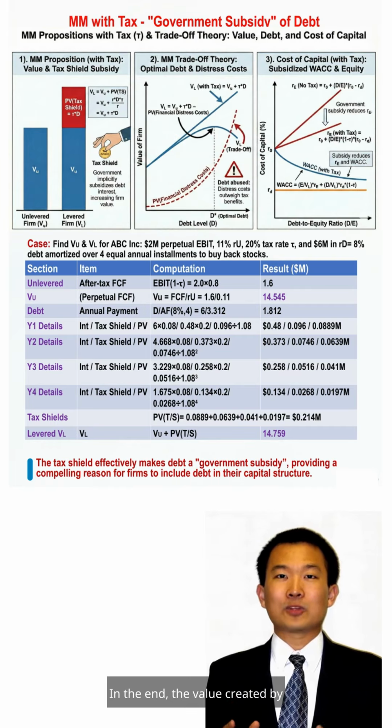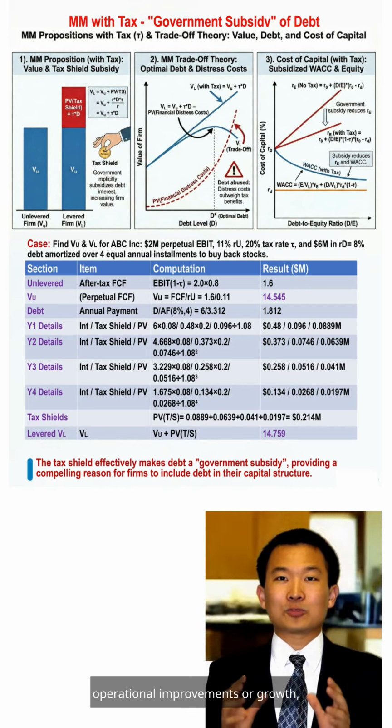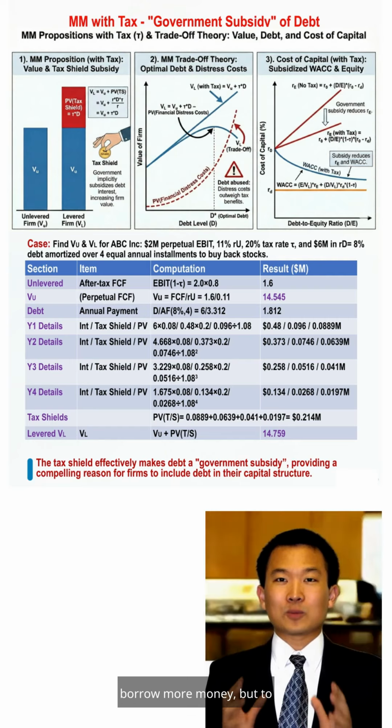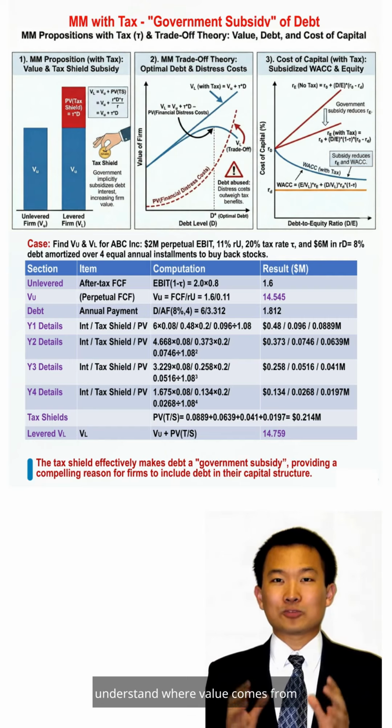In the end, the value created by leverage doesn't come from operational improvements or growth, but purely from tax arbitrage. What M&M with tax teaches us is not to borrow more money, but to understand where value comes from under the tax system.